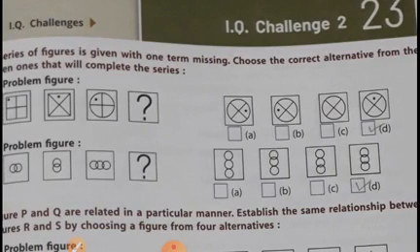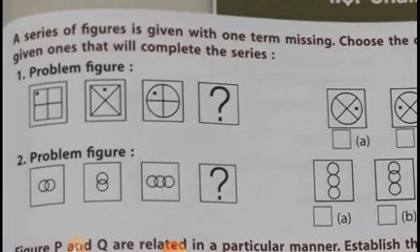As I have already given 22 chapters, that was IQ Challenge 1. Here we will complete IQ Challenge 2, chapter 23. Here, there are some figures such as mirror, problem figure, and many more. We have to complete them. How do we complete them? Let's begin.